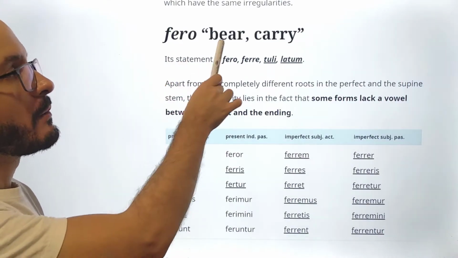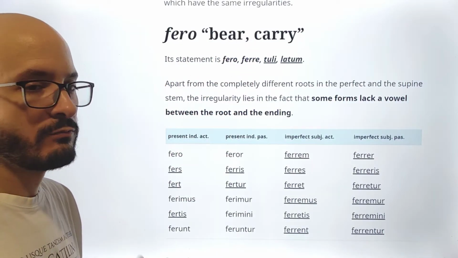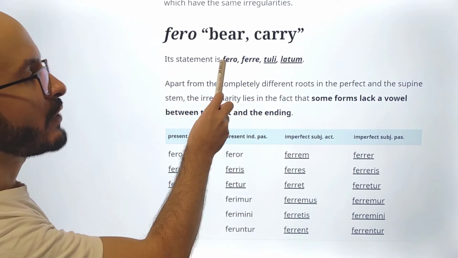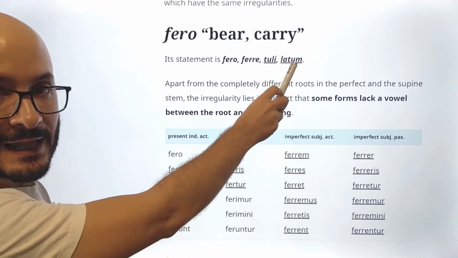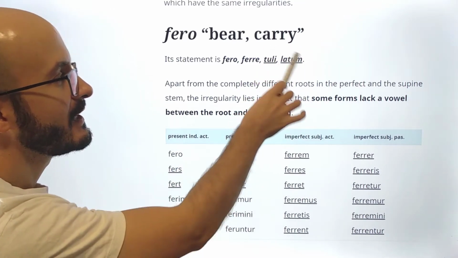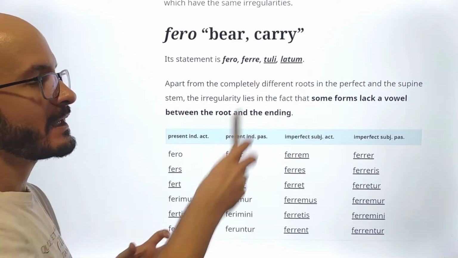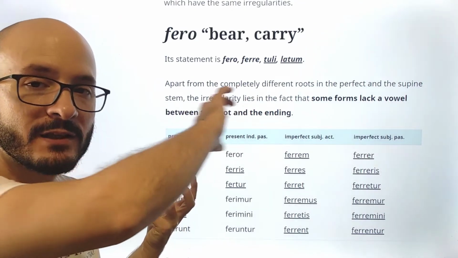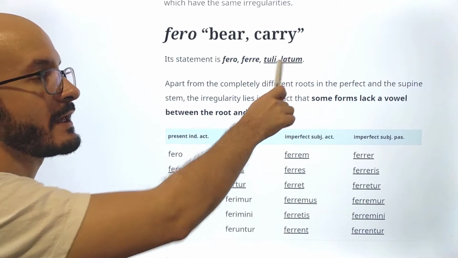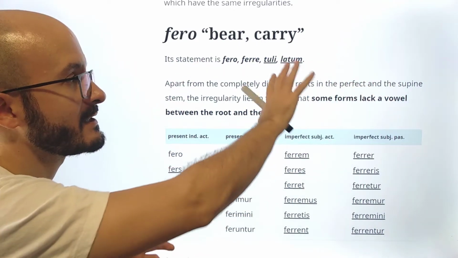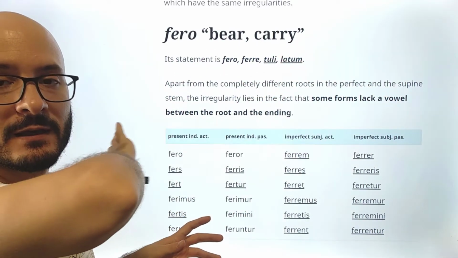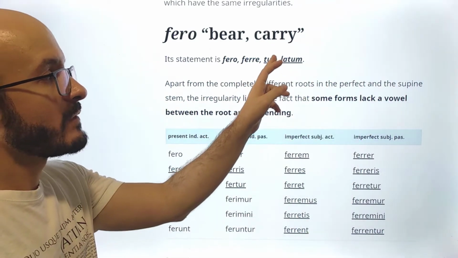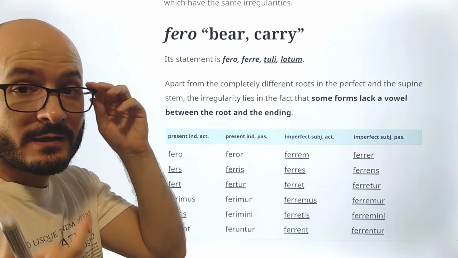Then, fero, bear, in the sense of bear something, like carry. Its statement is fero, ferre, tuli, latum. Here we see that the perfect stem is irregular in the sense that it is a completely different stem, and also the supine stem. But other than that, the conjugation is regular.